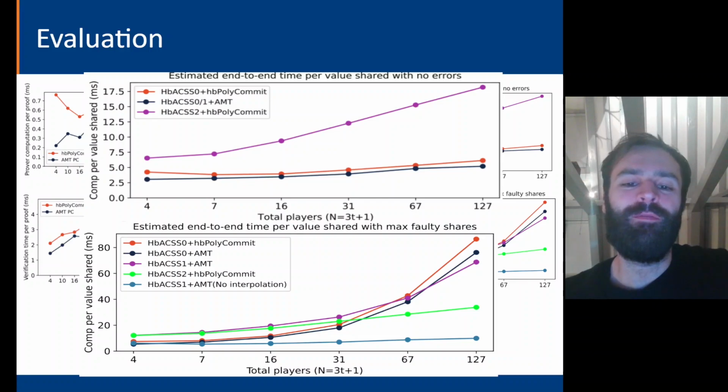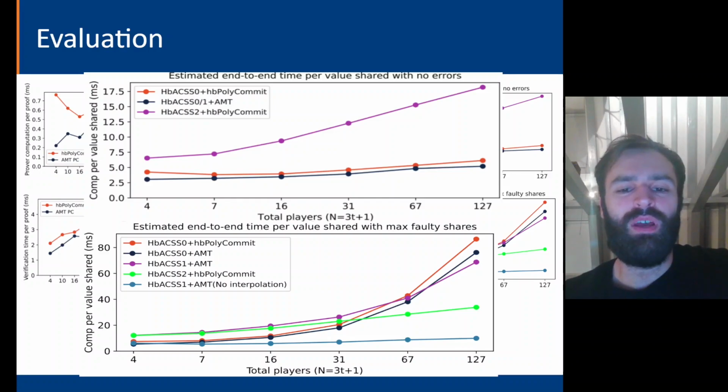At the bottom here, we have what we can refer to as the maximally terrible case, in which a corrupted dealer sends t different invalid proofs, all of which will result in an honest party needing to recover their share. The protocol does still miraculously output, everyone just wasted a lot of their time in the process. In this, we have a clear divergence of behavior. In hbACSS0, the one with our simple share recovery, we see a clear quadratic trend that contrasts sharply with the linear trend of the two protocols at the bottom here.